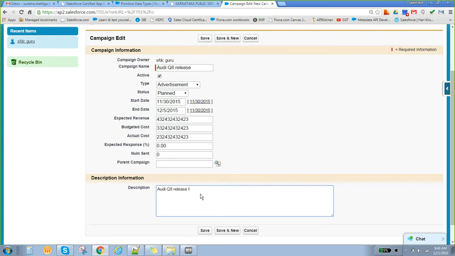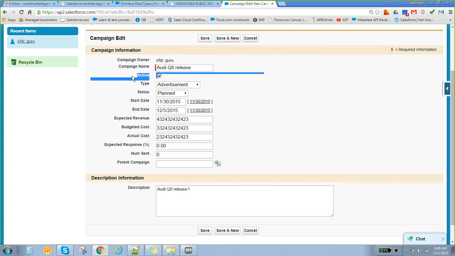Campaign means we are describing one product, so we are putting in the description, all the costs and all. Another thing is this Active checkbox is very important. Make sure it is active.